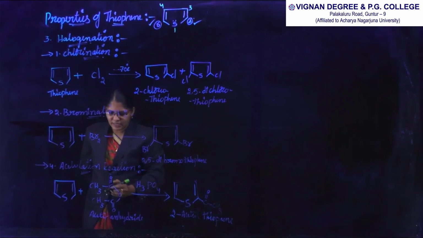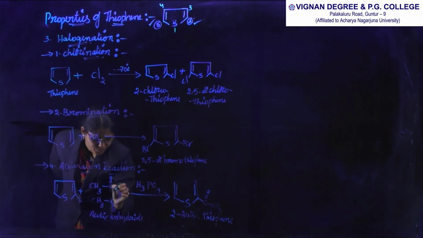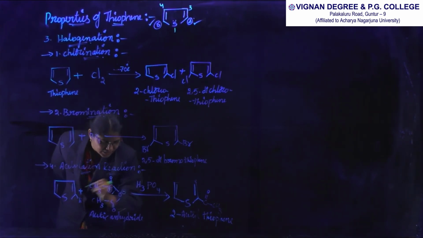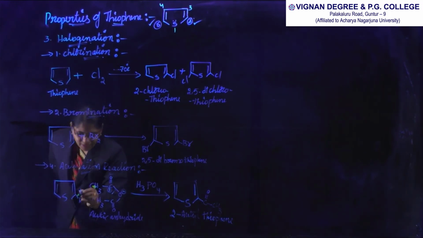See here, I am writing one of the hydrogens like this, and the bond breaks down here. The carbon gets a positive charge and oxygen gets a negative charge, because oxygen is more electronegative than the carbon atom. Here also the bond breaks down, carbon gets a negative charge and hydrogen gets a positive charge, and this is eliminated as acetic acid.